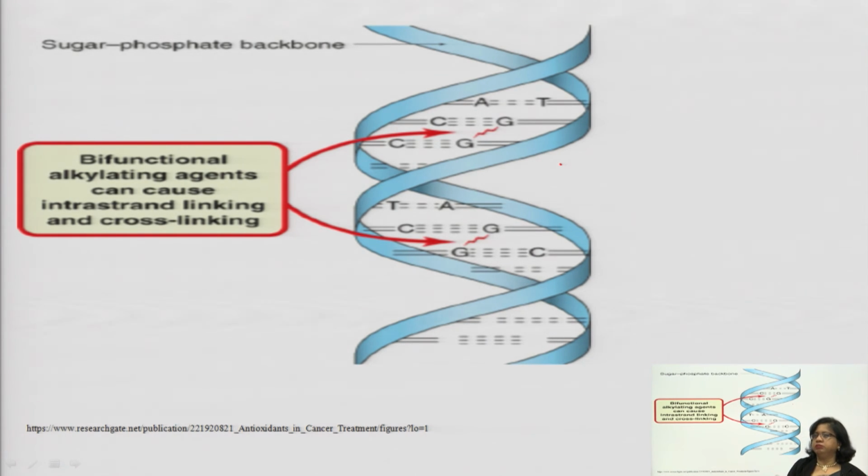In this way it will inhibit the cancer cell, or it can be intrastrand linking and cross linking. This is the example of intrastrand linking and this is the example of cross linking. So by this way it can also block the synthesis of DNA.